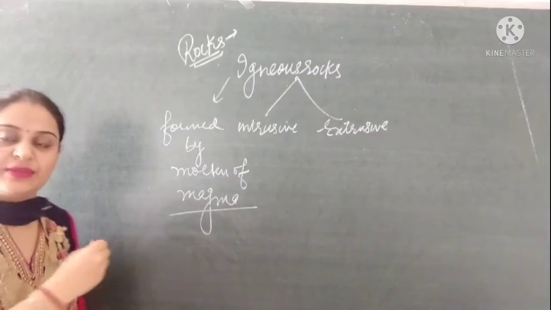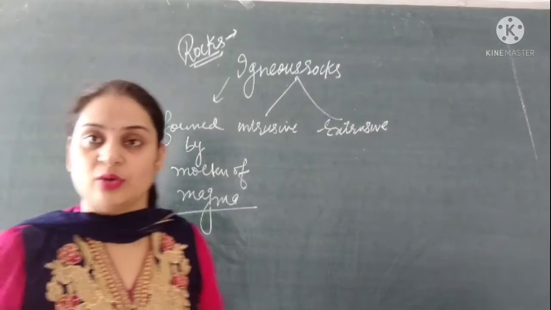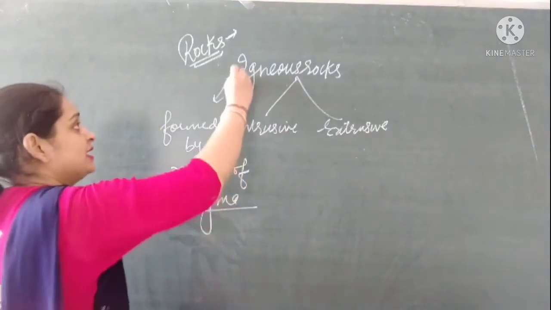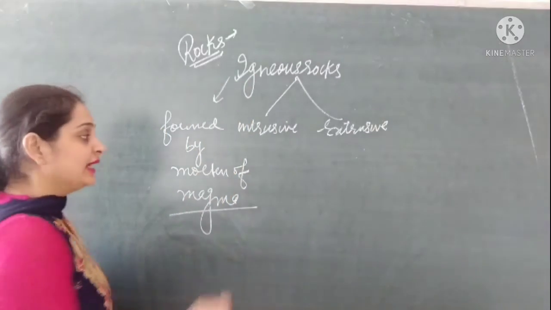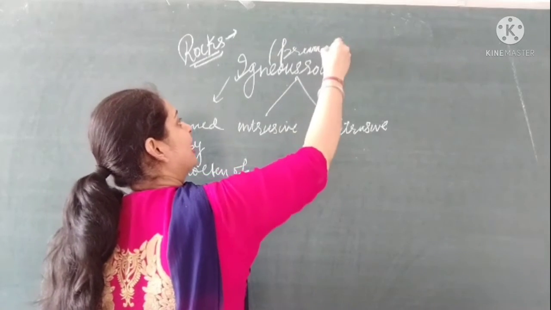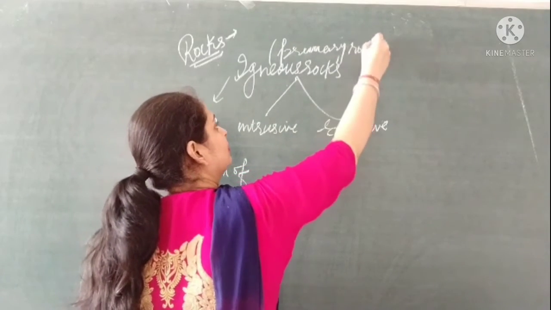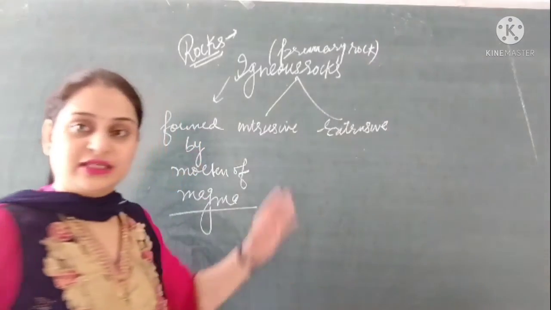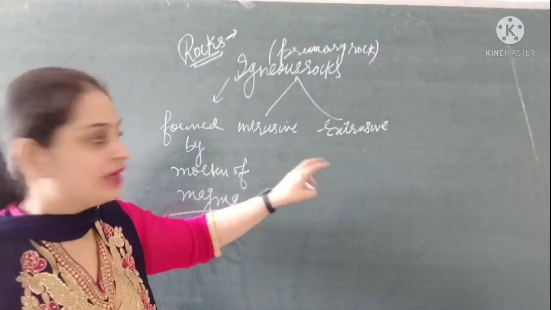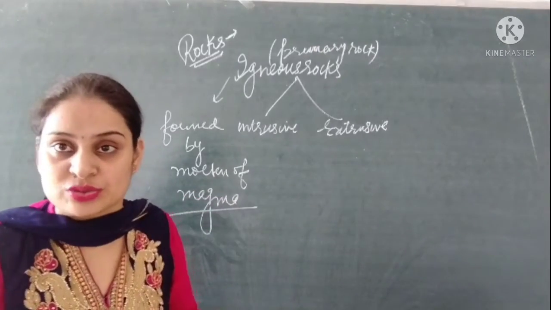When the lava of the magma starts cooling down, it forms the rock which is known as igneous rock. The other name given to igneous rock is primary rock. Igneous rock is divided into two categories: first is intrusive rock and the second is extrusive rock.